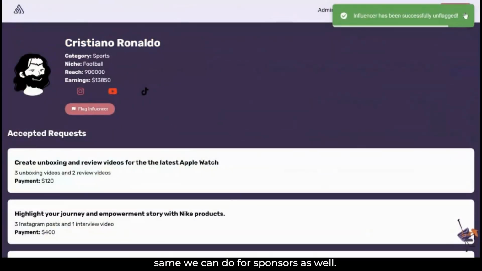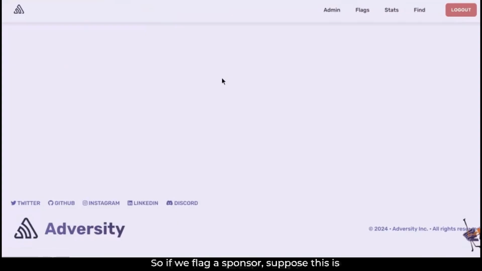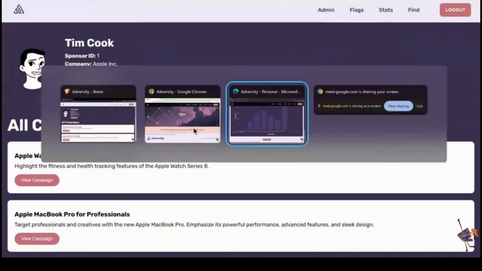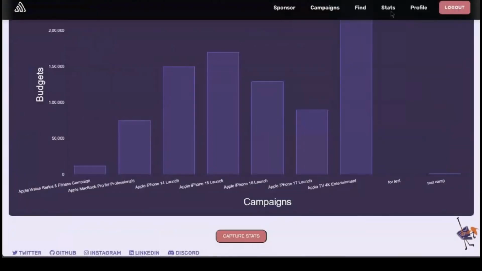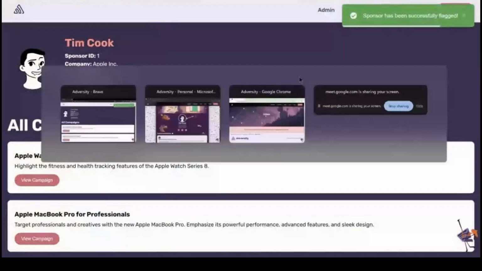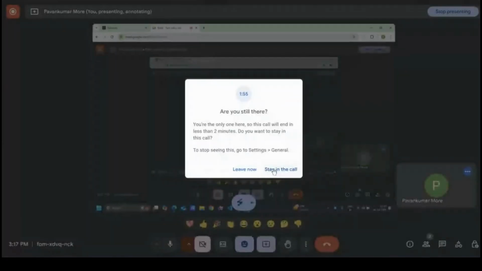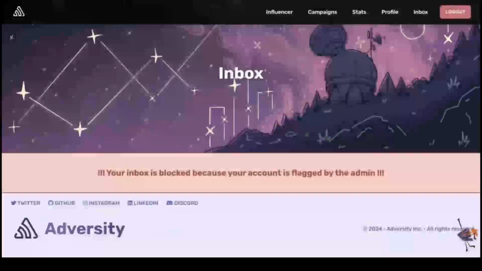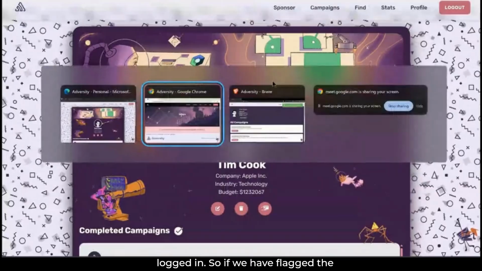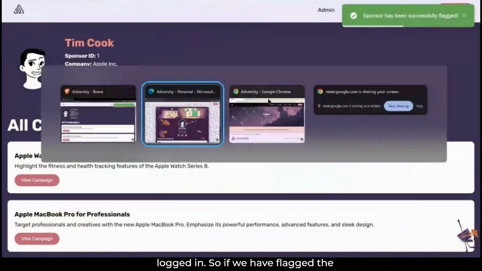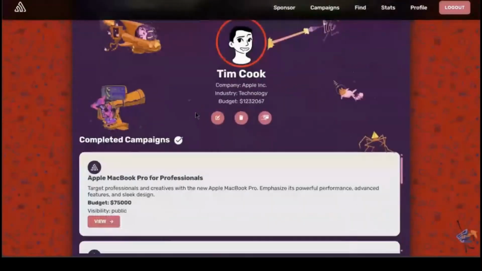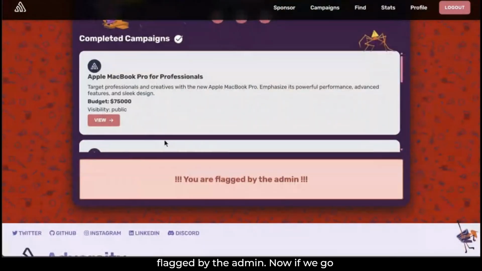Now we can do the same for sponsors as well. If we flag a sponsor, suppose this is the sponsor with which we have logged in. If we flag the sponsor and refresh the page, as you can see, now the sponsor is flagged by the admin.